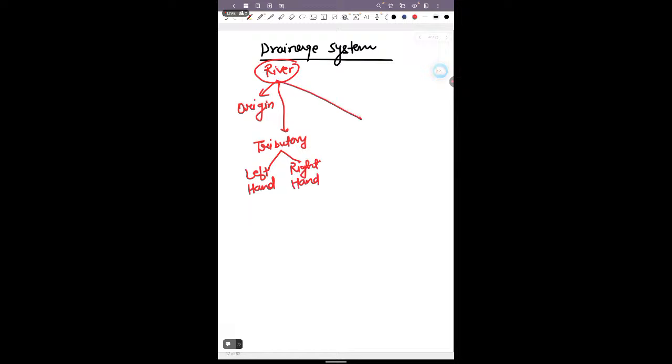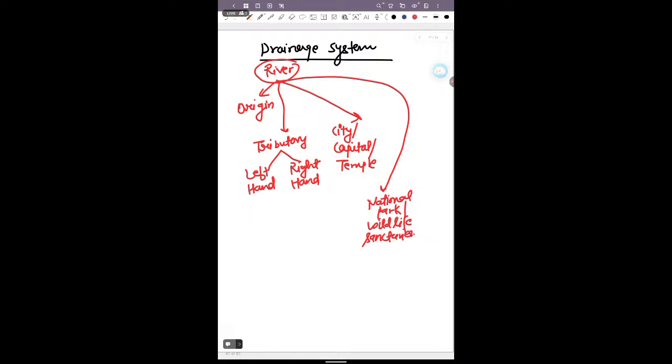And the third thing you should learn is any city or capital, or any temple. And the one that is also most important is any national park, wildlife sanctuaries. So these are the important points you should learn in the river topic.